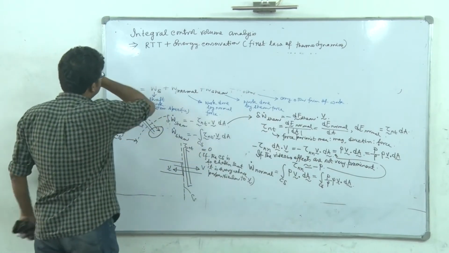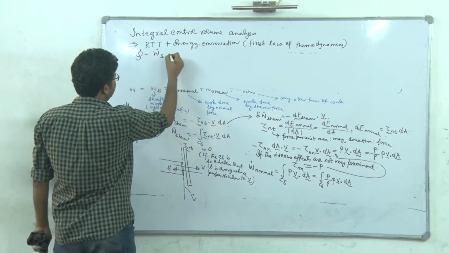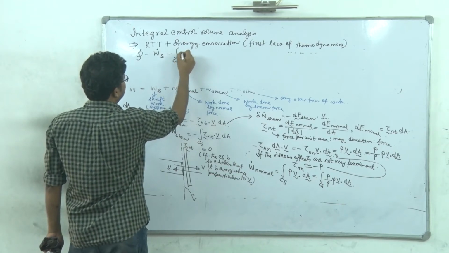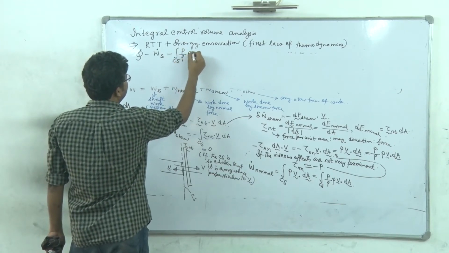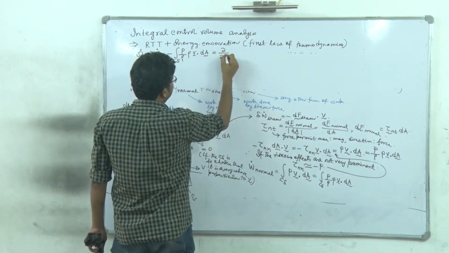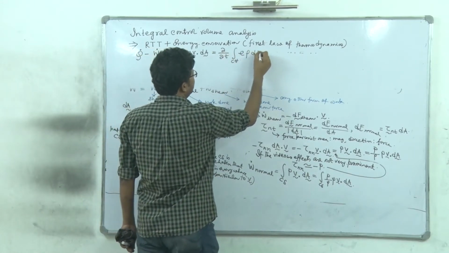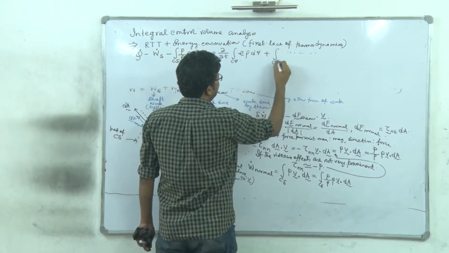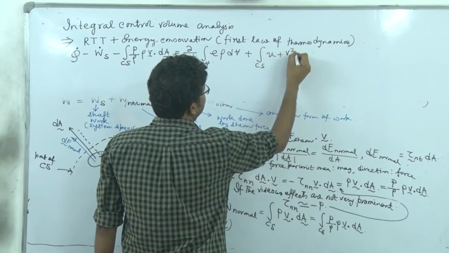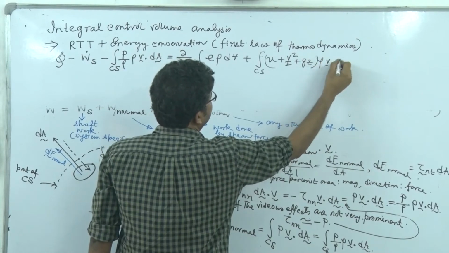It is Q dot minus W dot S minus the integral over Cs of P by rho into rho V dot dA is equal to del by del T of the integral over Cv of E rho dV plus the integral over Cs of E, which is U plus V square by 2 plus Gz, into rho V dot dA.